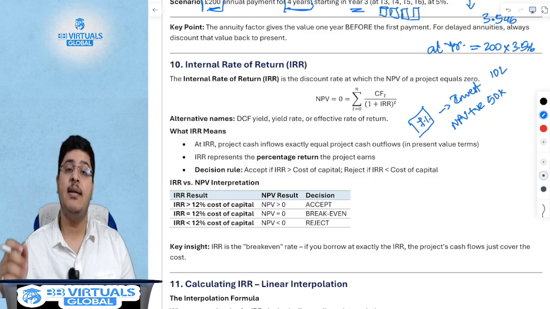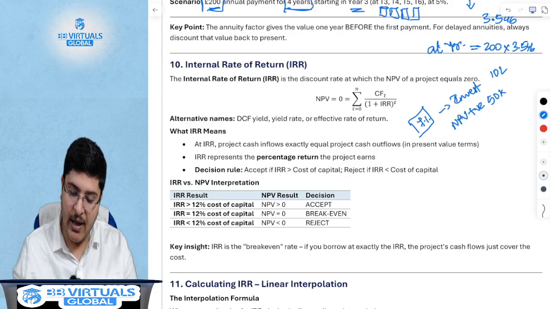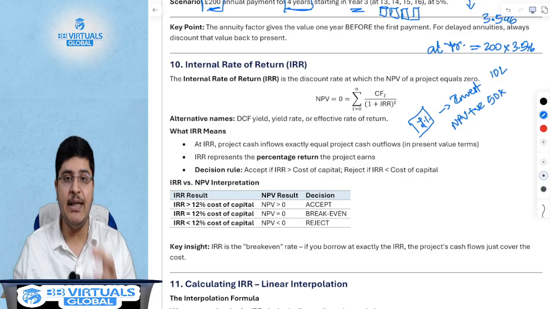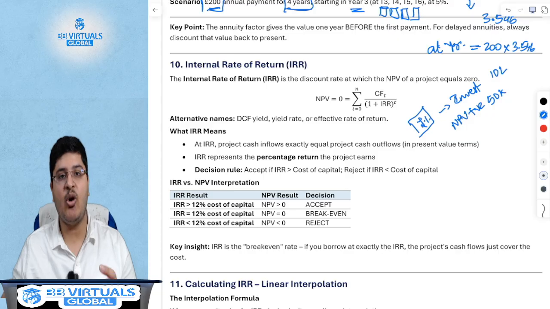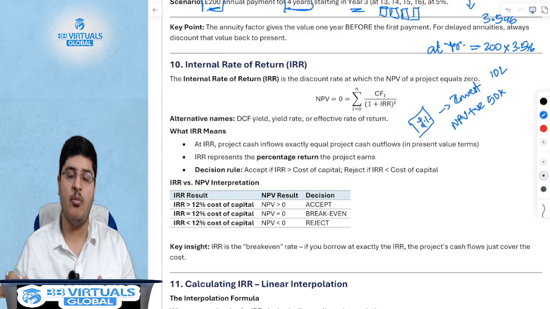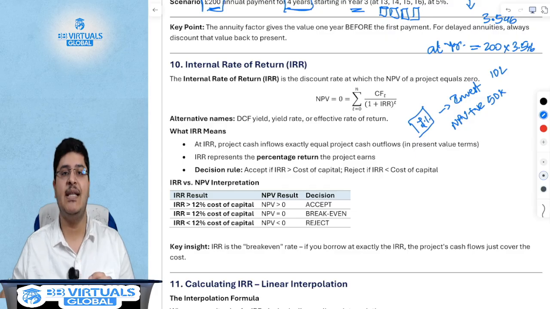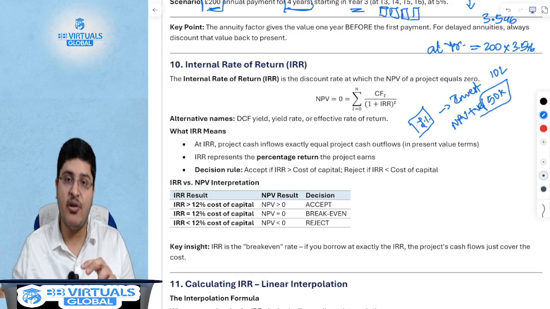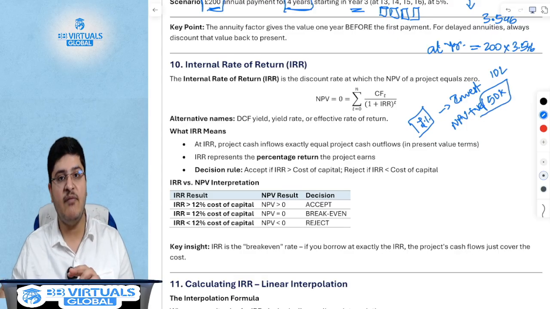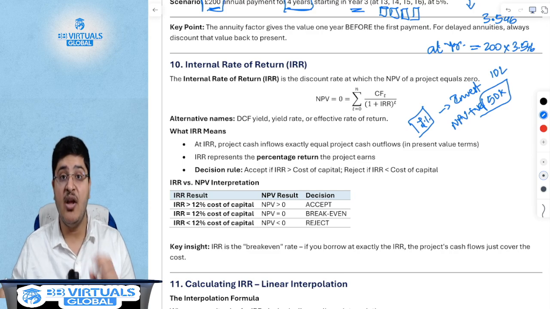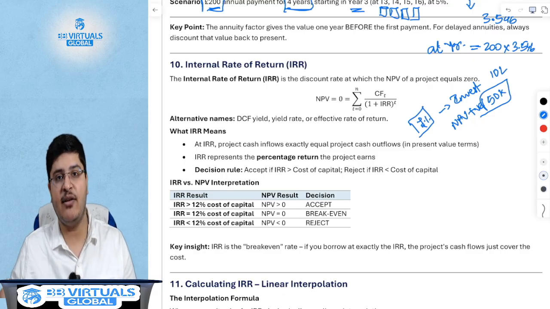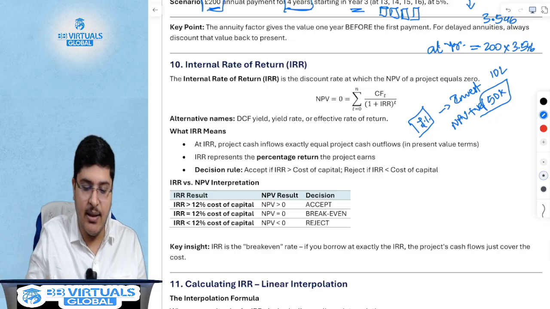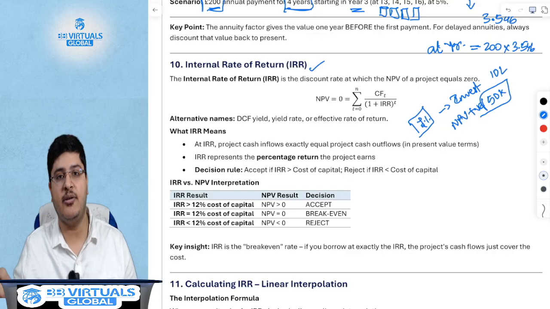But what else does this imply? This implies that the cost of capital is lower than what you are making from your investment. The rate that you are earning from your investment is much higher than the 7% rate, which is why it is giving you a positive value. Had your cost of capital been higher, your NPV would have been lower, or 0, or negative. So what is the actual return that you are earning on the investment that you've made? That actual return is nothing but the internal rate of return.